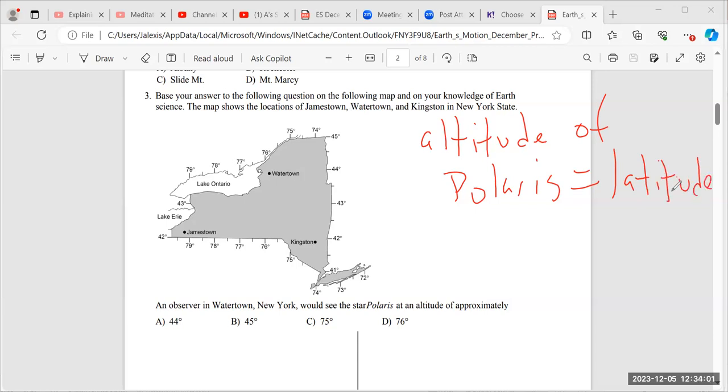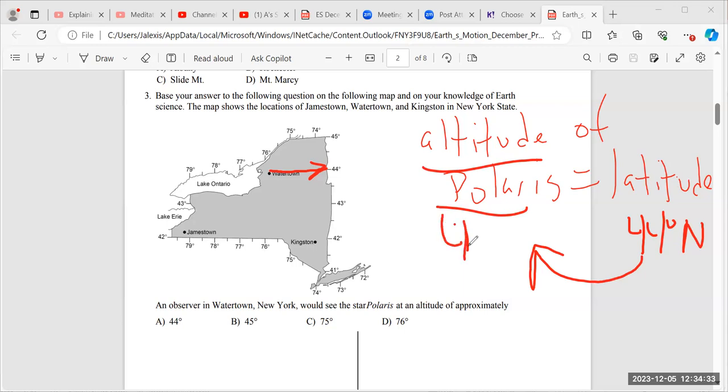All right. So what is the latitude of Watertown? When I take a look, the latitude of Watertown looks to be 44 degrees north. Let me erase that and write it right here. My latitude of Watertown was 44 degrees north. So what does that mean my altitude of Polaris is going to be? It's just going to be 44 degrees. Your latitude number is equal to the altitude of Polaris. And so the correct answer is choice A.